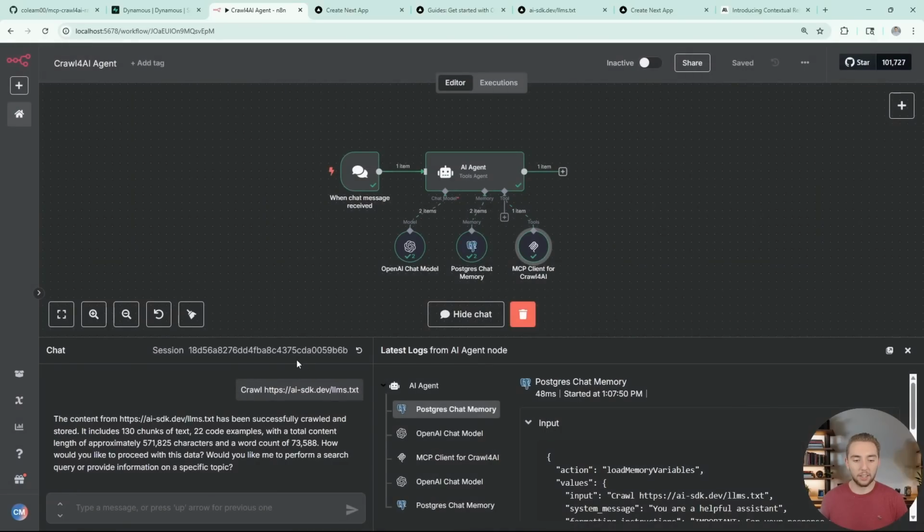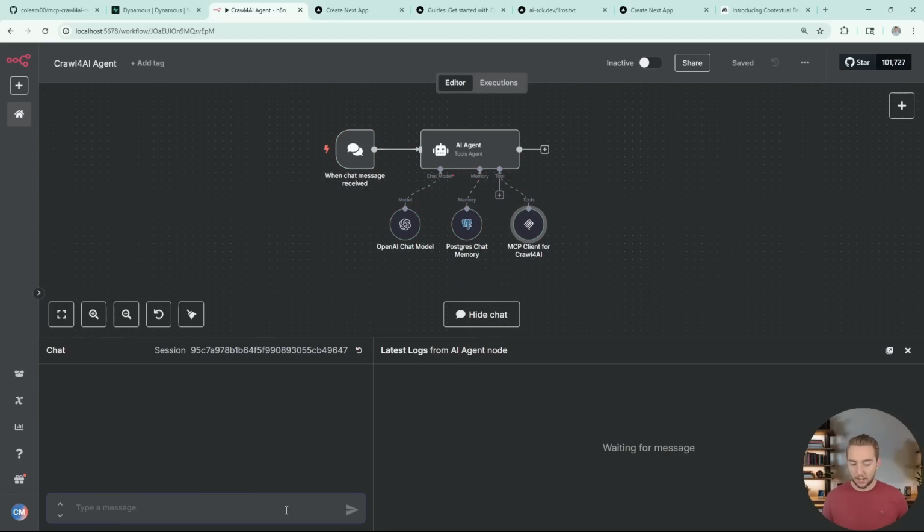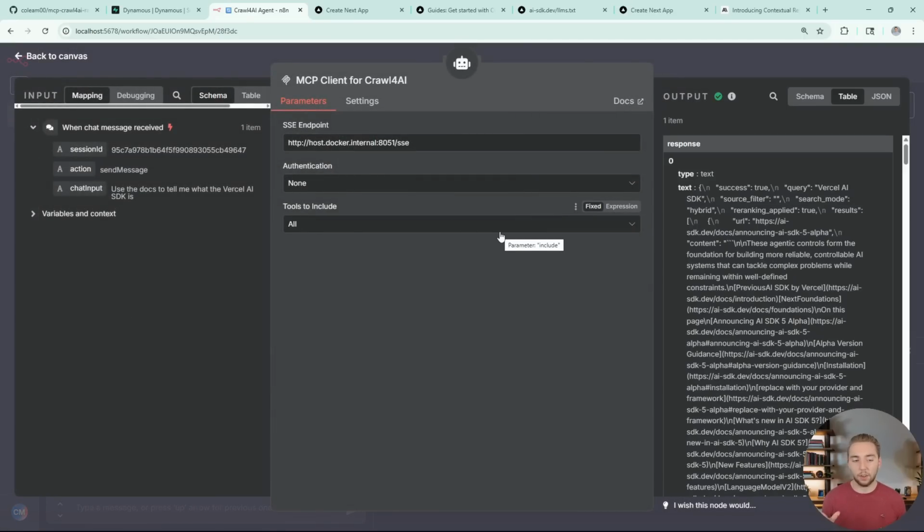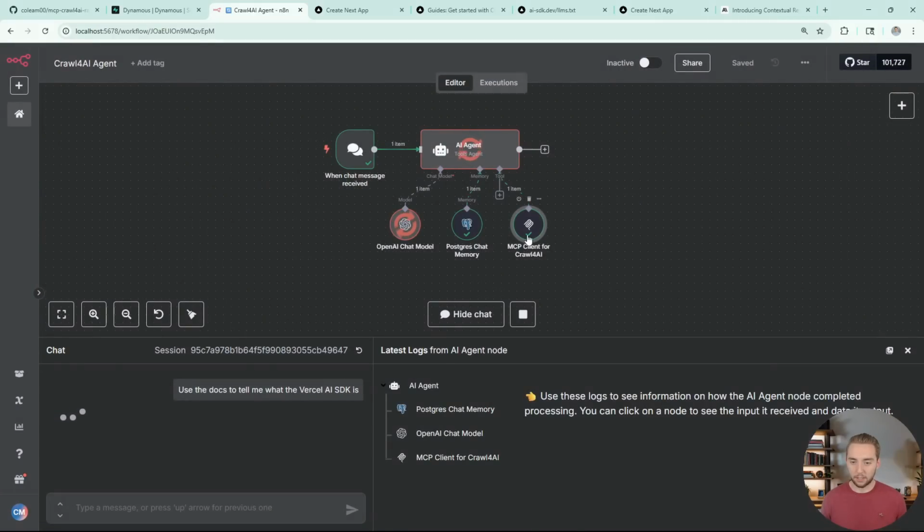So now I can go into a chat. You can even see my previous conversation here where I asked it to crawl the llms.txt, just like we did in Windsurf. But I can start a new conversation here and ask it to use the docs to tell me what the Vercel AI SDK is. So just making sure it actually uses my server here. It's a very basic question because I just want to start simple and show you what the input and output is for the MCP server. Let me close that and go back into it.